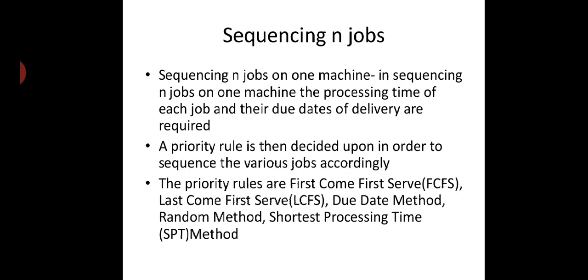The priority rules are first come first serve, last come first serve, due date method, random method, and shortest processing time method, SPT. These are the practical methods, and for these I will share various videos on job sequencing. You just view the videos and try to understand.